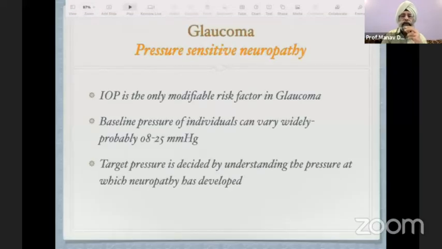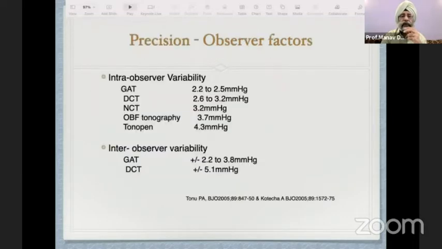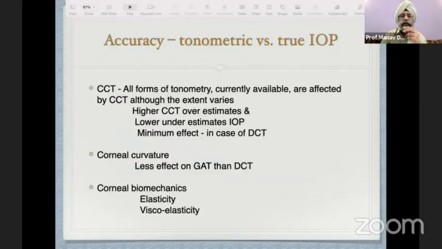As all of you know, the disease we are talking about is pressure sensitive neuropathy, and that is glaucoma. IOP is the only modifiable risk factor, with a huge range of normal pressure. Two factors are very important: precision and accuracy.